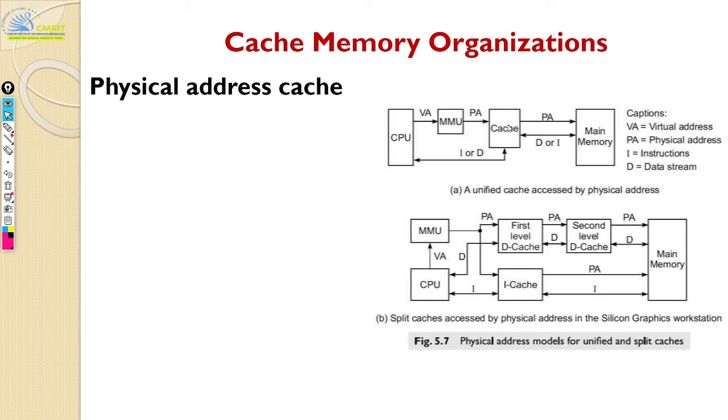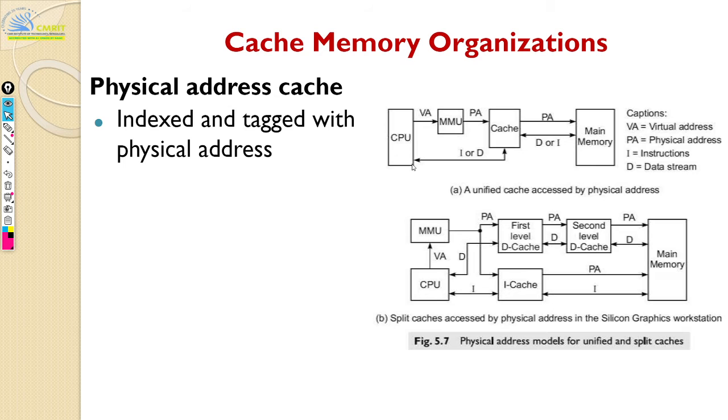Now this physical address cache will check whether it has the data or not. If it has the data, it is a hit, and it's going to return that to the CPU. If not, it is a miss, and it's going to fetch it from your main memory and then give it back to the CPU. It's indexed and tagged with the physical address. So we'll see what indexing and tagging are. Tagging is a way to check whether a given block of data is present in cache or not.